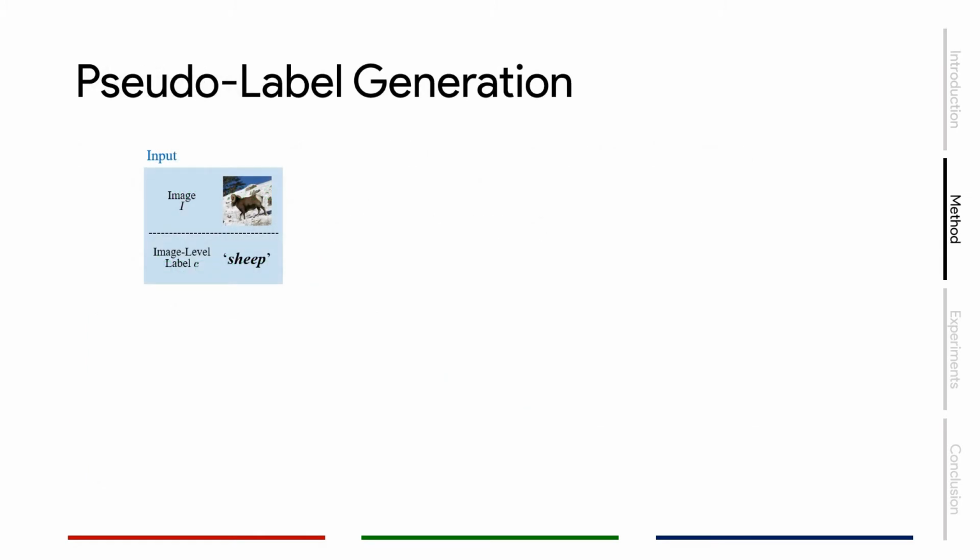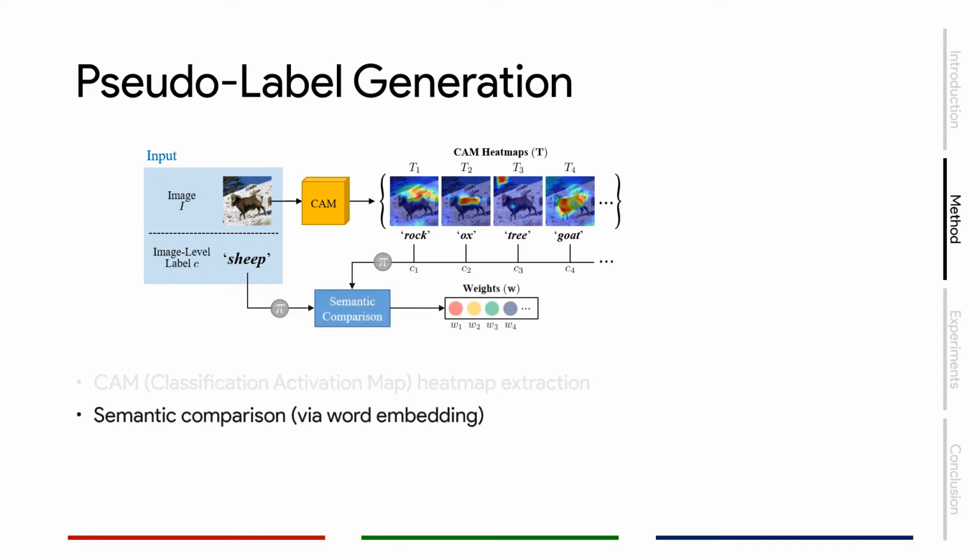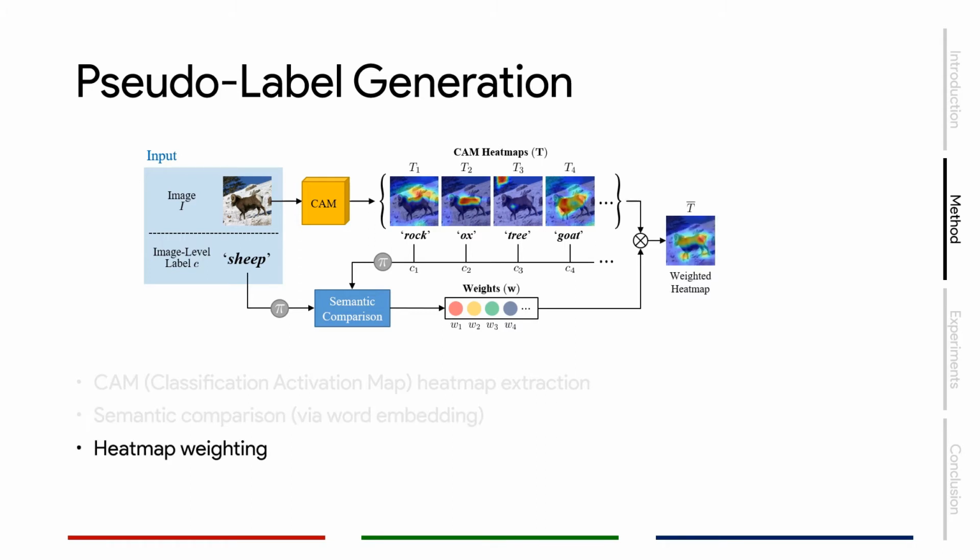Our proposed method can be divided into two parts. In the first stage, because we are training with only image-level labels, we would need to generate pseudo-pixel-level masks. We utilize class activation maps, also known as CAM, to obtain relevant regions for each category, and perform semantic comparison between the label C and all categories from CAM. The resulting similarity weights are then used to aggregate the CAM heat maps. Finally, saliency gating is applied to reduce false positive regions.